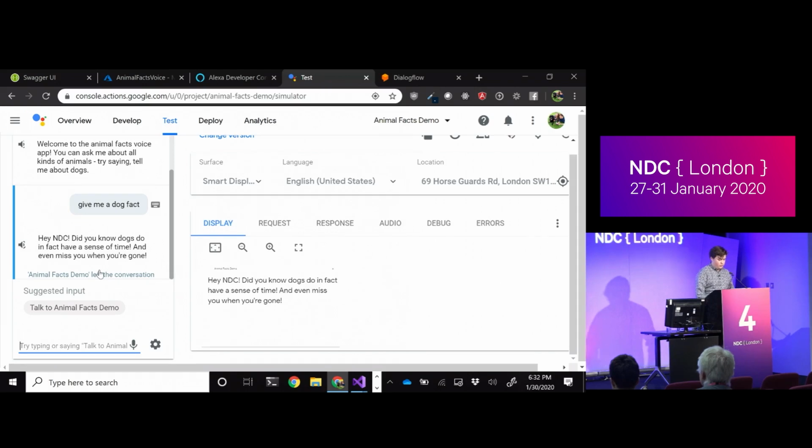Cool. So that's Alexa and Google. I want to give you guys a chance to ask questions. I didn't want to build out this demo too complicated. There's some more details in the GitHub where I can show you how to do cards and SSML and all that cool stuff. But yeah, any questions or anything?